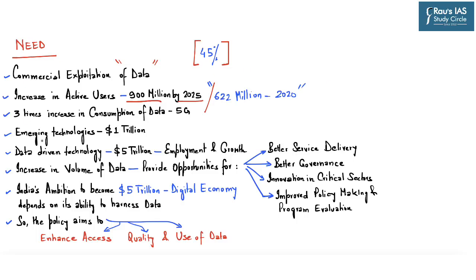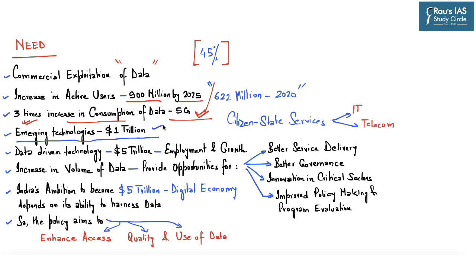Further, the government also believes that there would be a 3 times increase in consumption of data, especially after 5G comes into effect. Further, India's IT and telecom infrastructure provides a robust backbone where citizens are increasingly relying on digital services for citizen-state services. And the emerging technologies in India are expected to generate a $1 trillion worth economy.